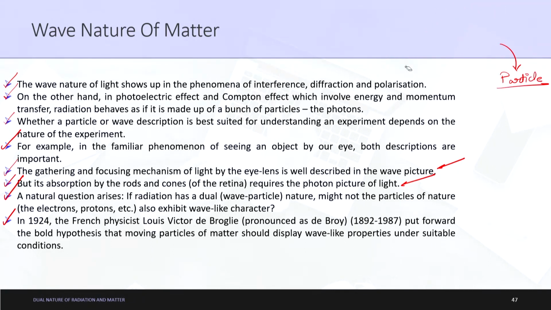Why is it called a bold hypothesis? Because for the first time you are trying to understand a concept which is based upon both a particle nature also and a wave nature also. That is why this thing was called a bold hypothesis. Finally it was conducted and it was found to be successful. We are just trying to understand that phenomenon here. So the basic crux of this complete slide, the summary of this lecture, is whether, let us say I give you an entity, can this entity comprise both a particle nature also and a wave nature also. Now let us try to understand this.